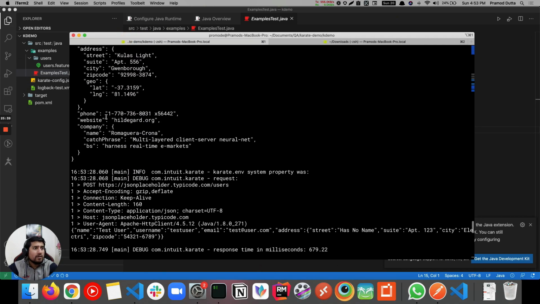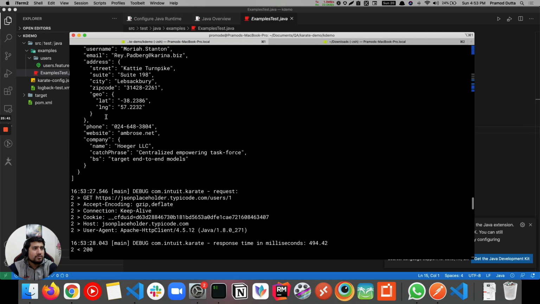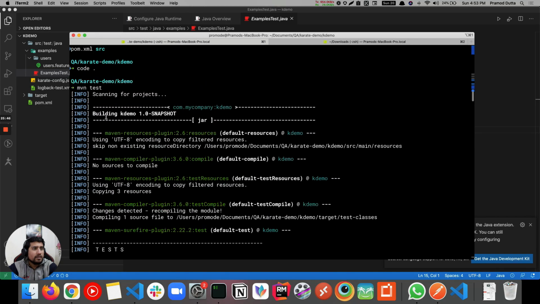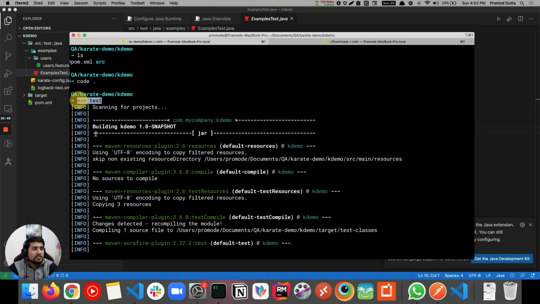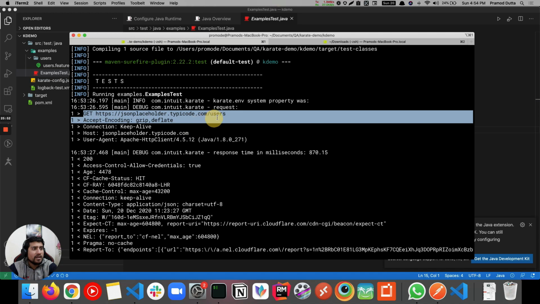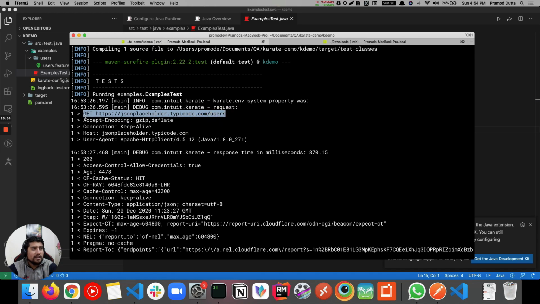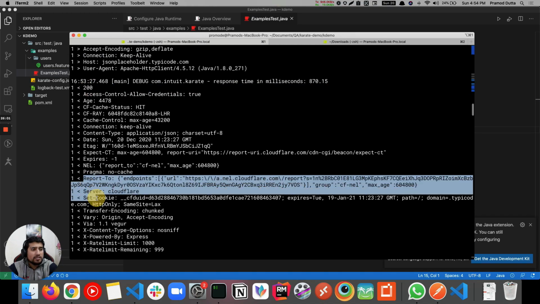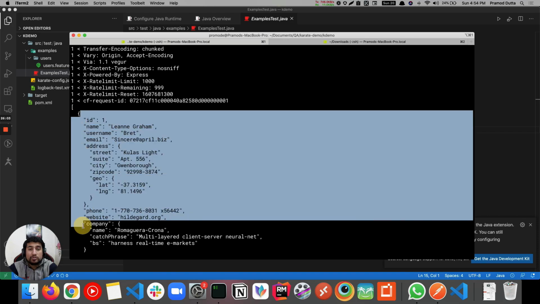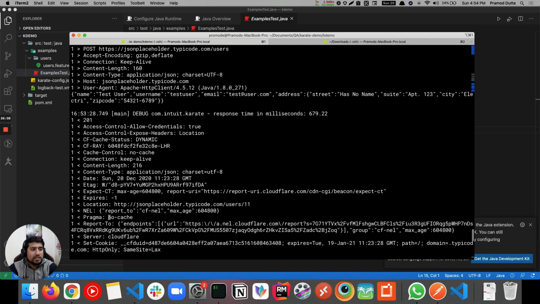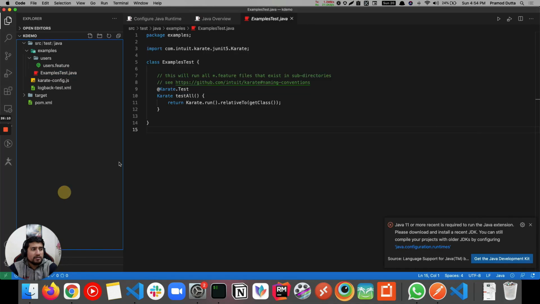Yeah. Awesome. So it's a very long test case, right? We have executed our test case. It's going to install certain dependencies, and if you see, it is making a GET request. It's basically telling what is the header that I have added, and what is the response I got: 200. This is the response. It printed all the response. It's logging, and everything you will see, test cases and all. It's a big test actually.